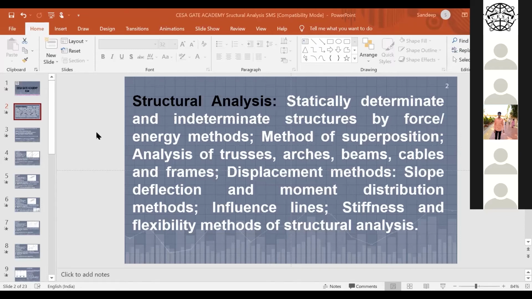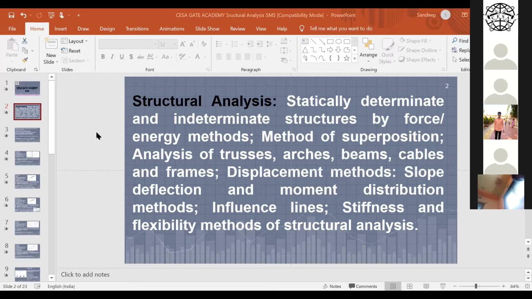Then there are different methods of analysis: displacement method, slope deflection, moment distribution method, influence lines. Influence lines are very important when you design a bridge structure. When there is a moving load, there is a need to analyze the structure under the influence line, and because of that it is possible to design the bridge type structure. Then the stiffness and flexibility methods of structural analysis may lead to the matrix method of analysis, which may further lead to finite element analysis.